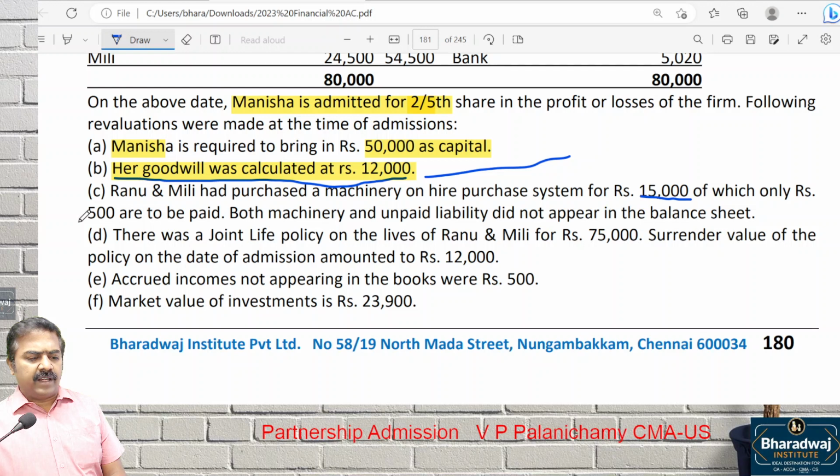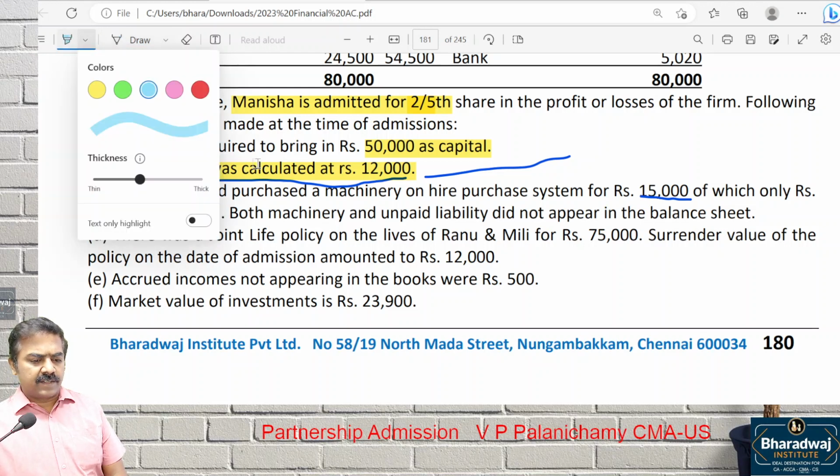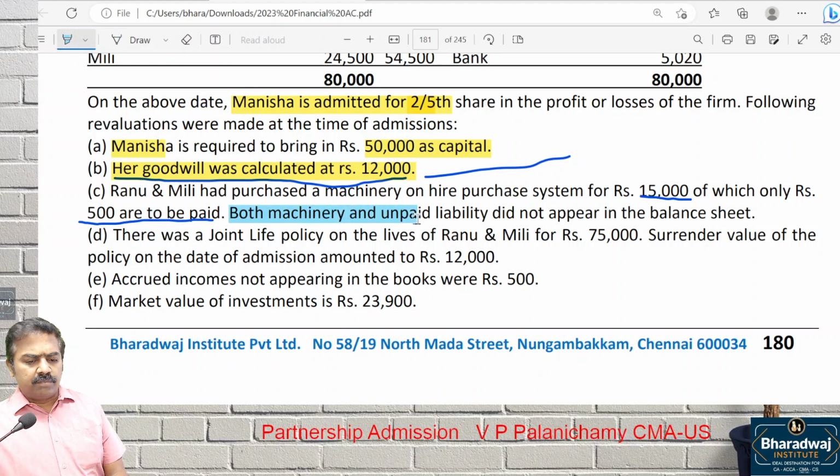How much to be paid? Only 500 are to be paid. Look at the next sentence. Both machinery and unpaid liability did not appear in the balance sheet. We have not shown this machinery in the balance sheet. How much to be paid? Both are not shown in the balance sheet. Revaluation. We have to adjust in revaluation account.